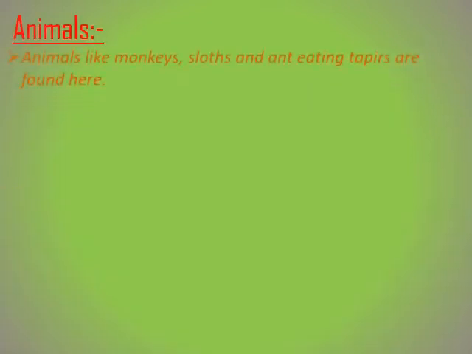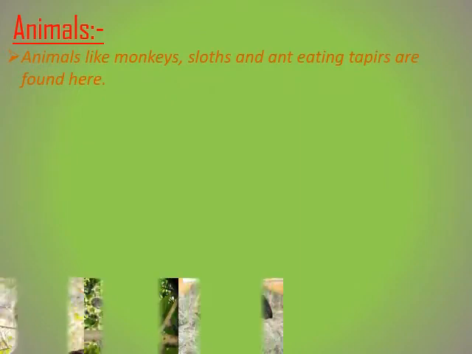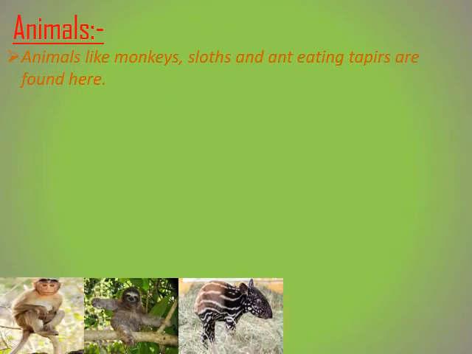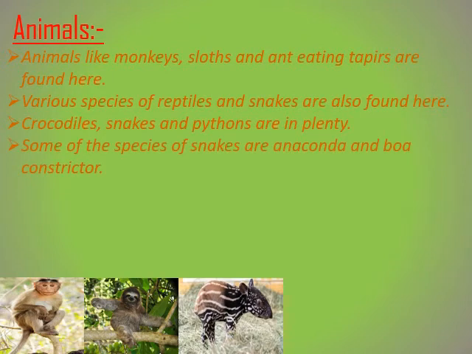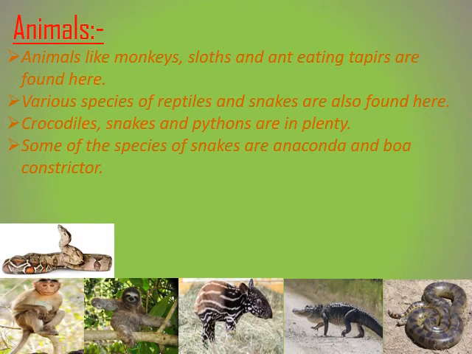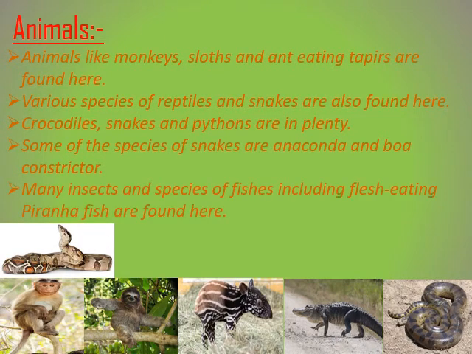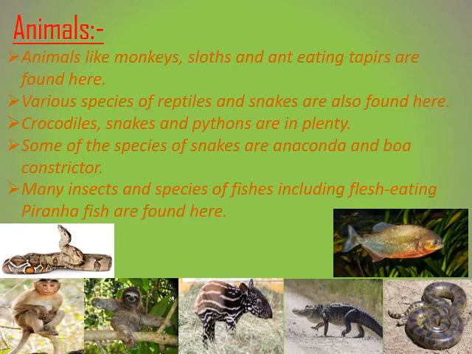Animals. Animals like monkeys, sloths and ant-eating tapirs are found over here. Crocodiles, snakes and pythons are in plenty. Some of the species of snake that are found over here are anaconda and boa constrictor. And many insects and species of fishes including flesh-eating piranha fish is also found over here.